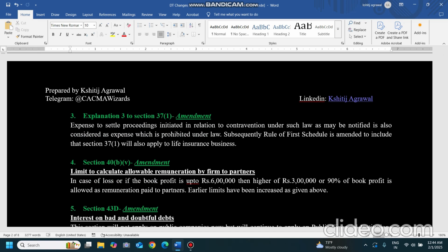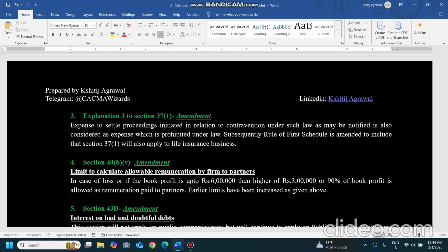Now why did this clause come to the minds of the lawmakers? The life insurance businesses, the life insurance SSCs, were sitting there and, in some cases, their customer was going for litigation, any court case, out of court settlement, whatever it might be. So they used to pay some expenses to settle the case. Whatever proceedings were initiated against the SSC, the life insurance businesses used to settle them. So that is also the contravention.